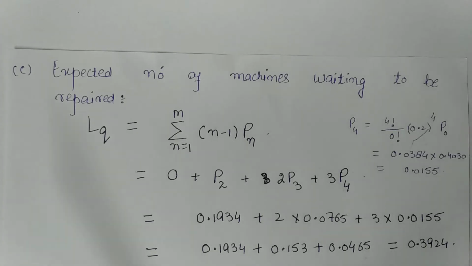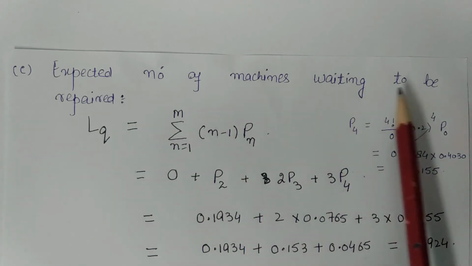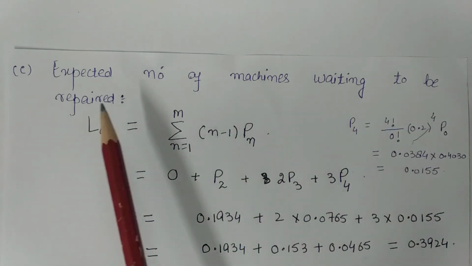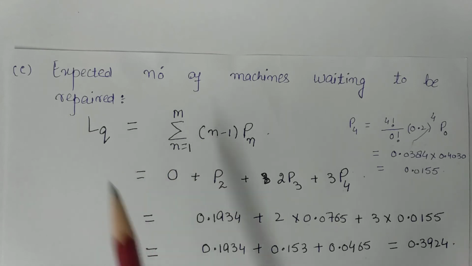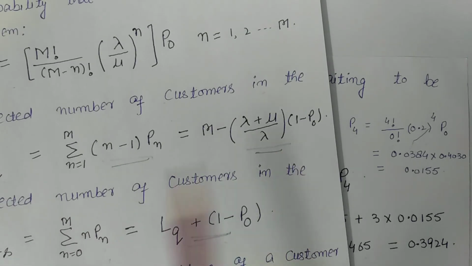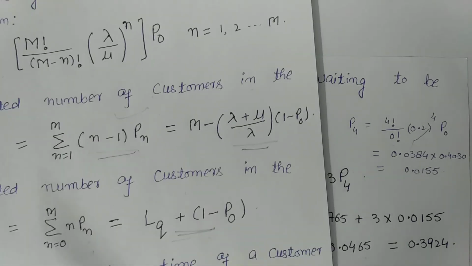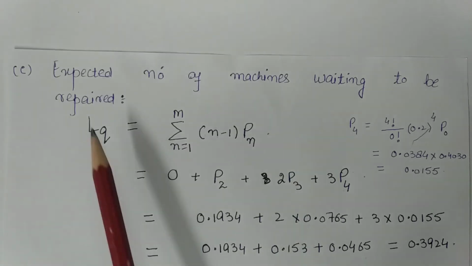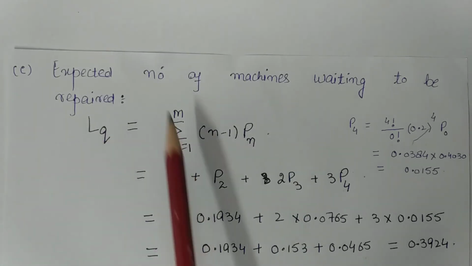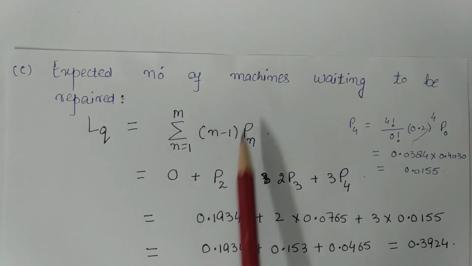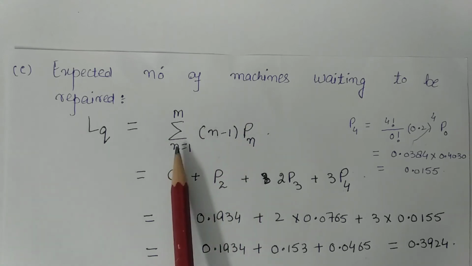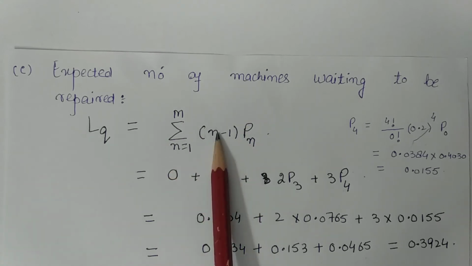So the expected number of machines waiting to be repaired, that is in the queue, LQ. Here there are two methods. I am using this one, for the sake of simplicity. LQ is equal to sum over n goes from 1 to m, n minus 1 into Pn. Here when I put n is equal to 1, I will get 0.